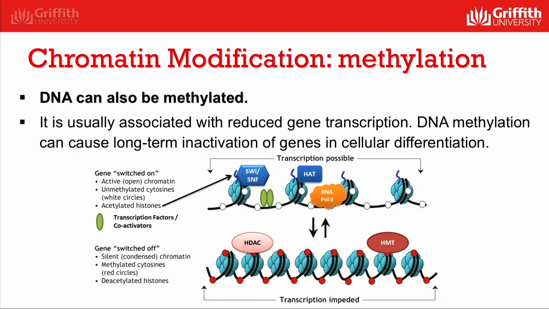The addition of methyl groups to cytosine bases in DNA is called DNA methylation. It's usually associated with reduced gene transcription. It can cause short or long-term inactivation of genes. For example, long stretches of inactivated X chromosome in mammalian females are heavily methylated.